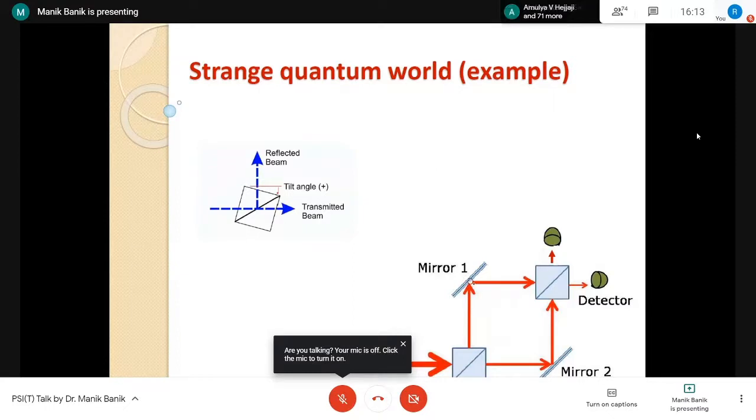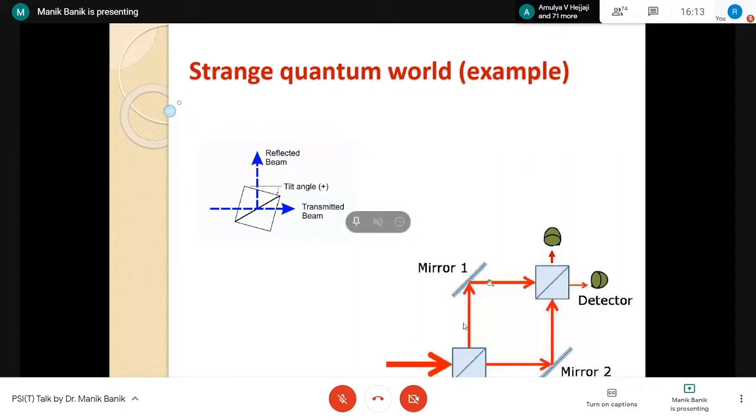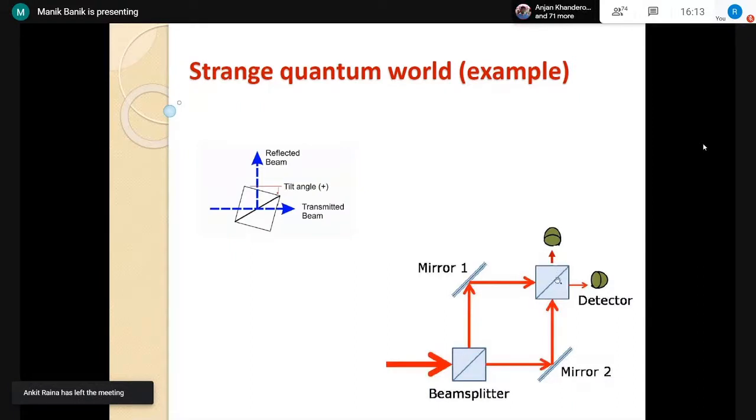Now these are perfect mirrors. Once this photon comes here, it will get deflected here. So 5,000 photons are coming, again going to a second beam splitter, which is again a 50-50 beam splitter. From here there is a 50% chance it will be transmitted and a 50% chance it will be reflected. So among these 5,000, 2,500 should be collected here and 2,500 here.